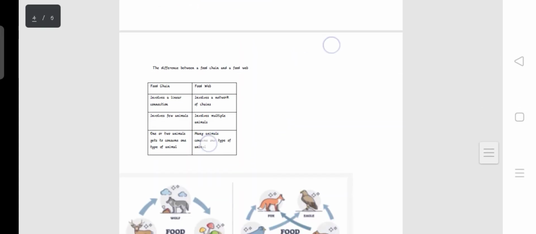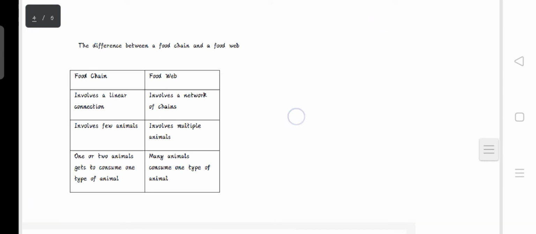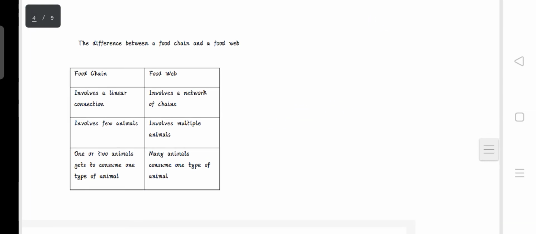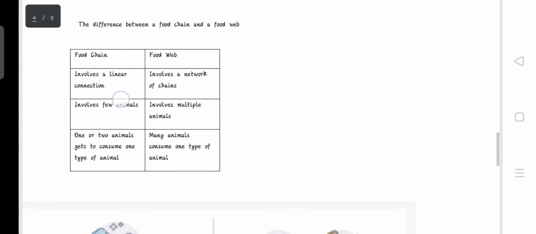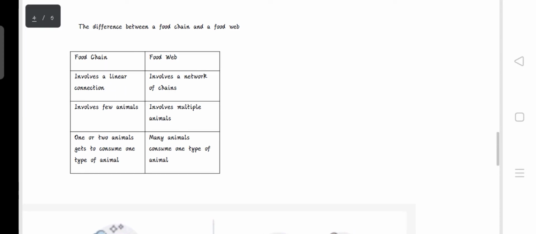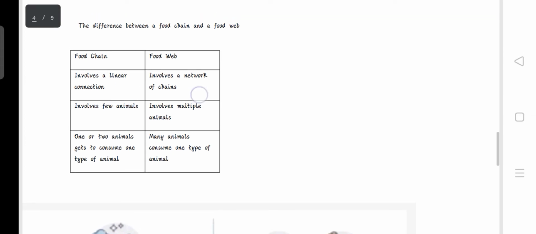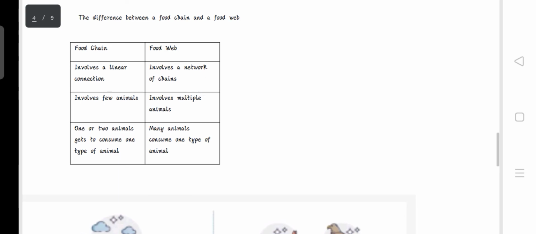Now, the difference between a food chain and a food web. One might ask, how do I differentiate a food chain from a food web? So a food chain usually involves a linear connection. Linear connection will mean there is a single flow of food from one animal to the other. But a food web involves a network of chains. Thus, we have multiple animals in the food web. Thus, one type of animal can be eaten by different types of animals.